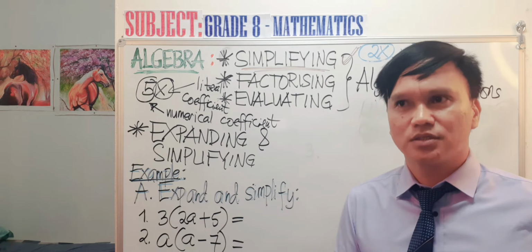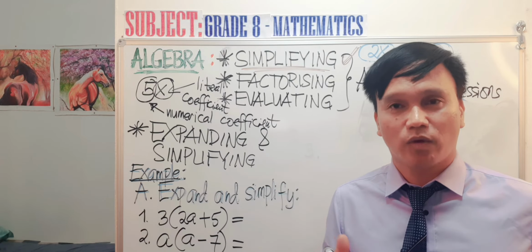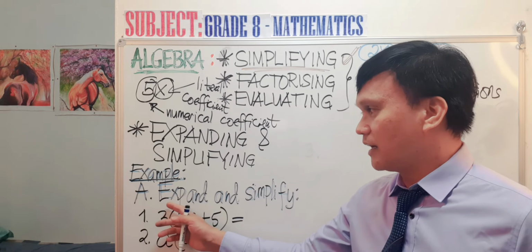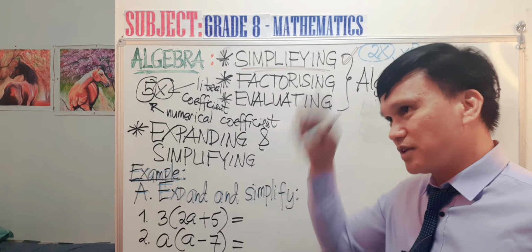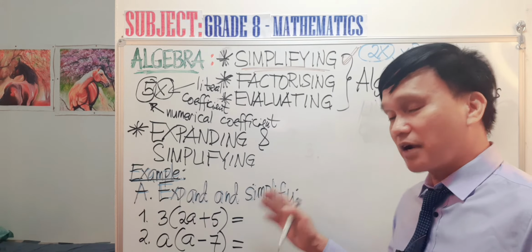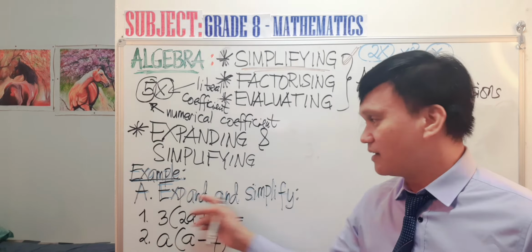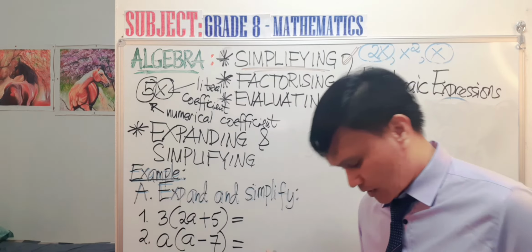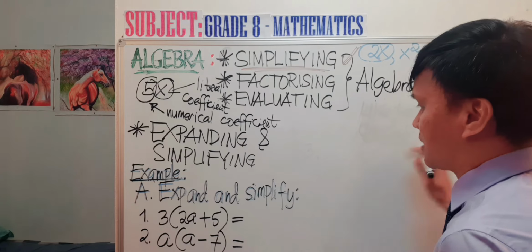This usually appears in the higher grades like grade 11 and grade 12, where you will no longer encounter an instruction to expand and simplify. The instruction will be just simply simplify. But for grade 8 in the national exam, there is always an instruction of expand and simplify. Other times, it will be only simplify. But please master the rules of simplifying algebraic expressions.